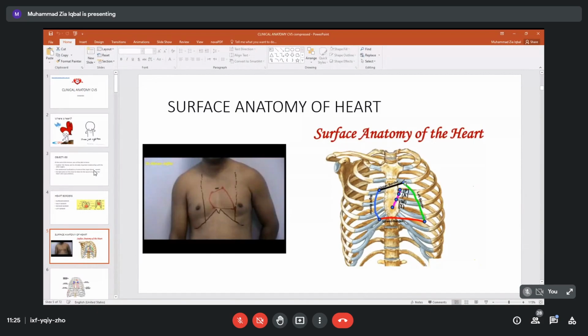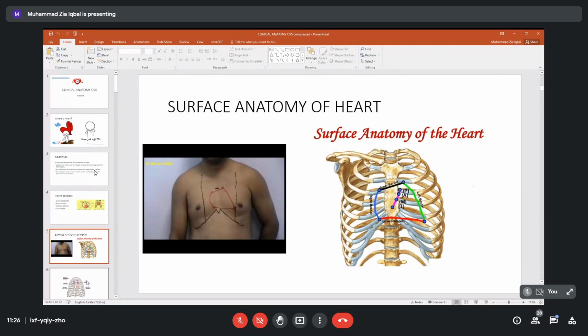Already we have another point over here, the left second costal cartilage, opposite to the sternal angle for the upper border. So we will join these points. Again, this line should be convex outside, not a straight line. It should be convex outside. So in this area, we have got the location of the heart.